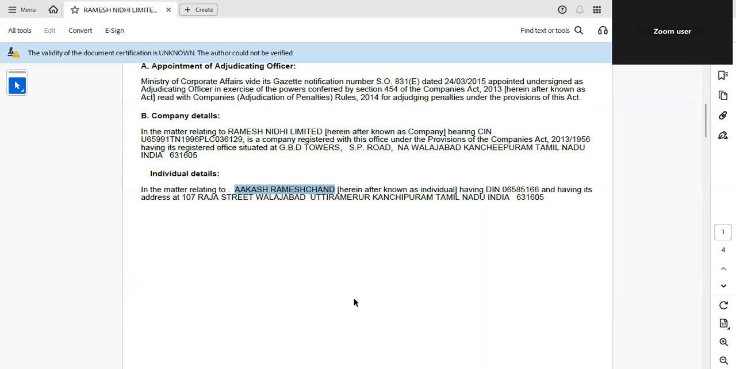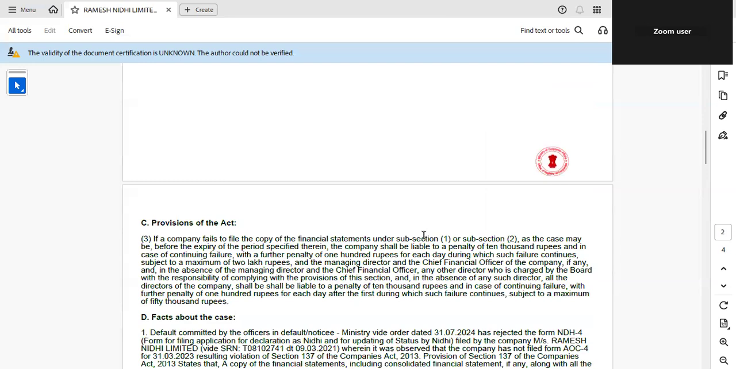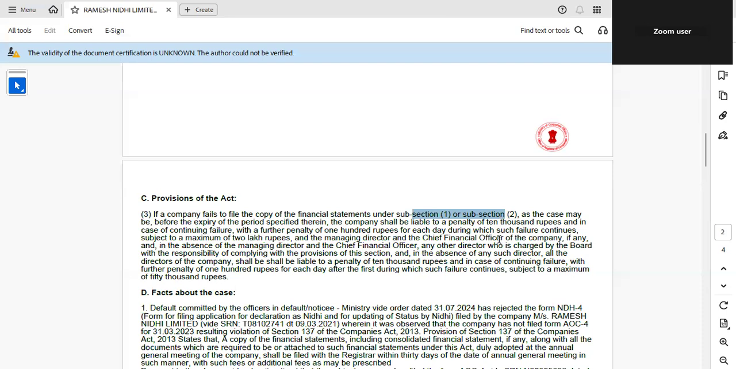Under section 137, subsections 1 and 2, every company must file its financial statements along with the notes and auditor's report within 30 days of the AGM using form AOC-4. Section 137(3) talks about the penalty clause. If the company fails to file AOC-4 in time, the penalty on the company is 10,000 initially, plus 100 rupees per day of continuing default, with a maximum cap of 2 lakh. The penalty on the director, the officer in default, is also 10,000 initially plus 100 rupees per day, with a maximum cap of 50,000 per person.